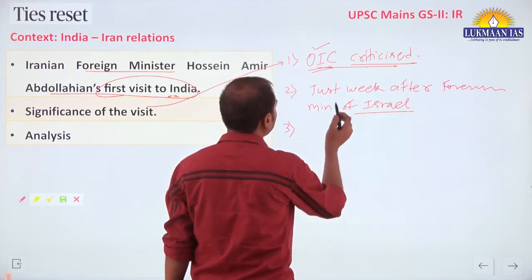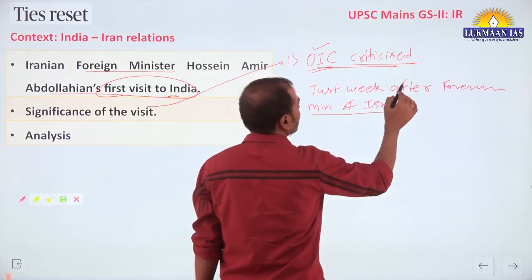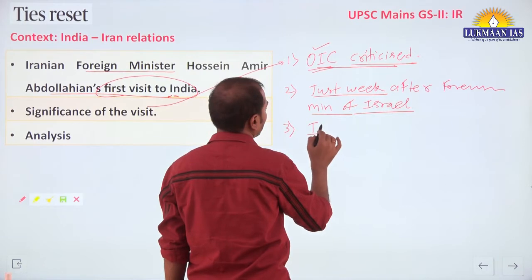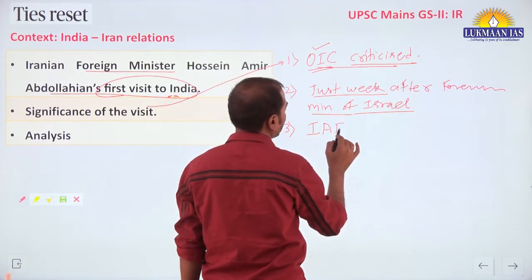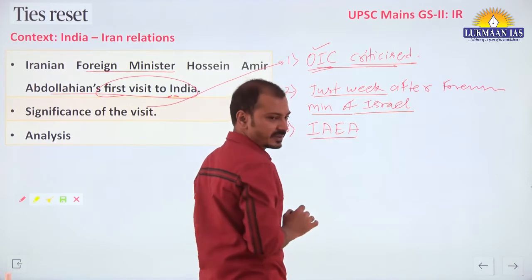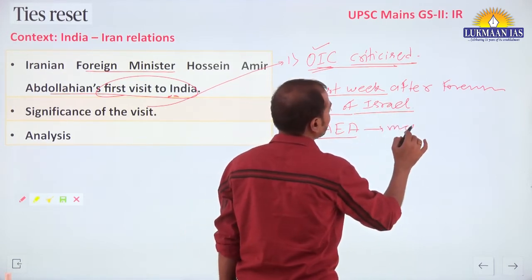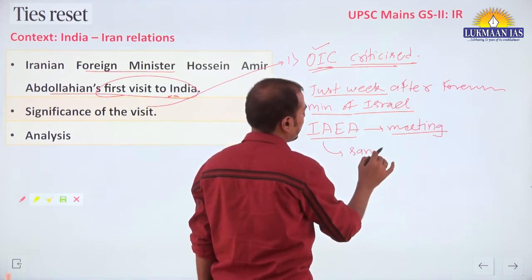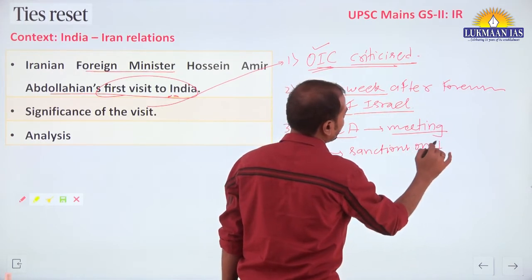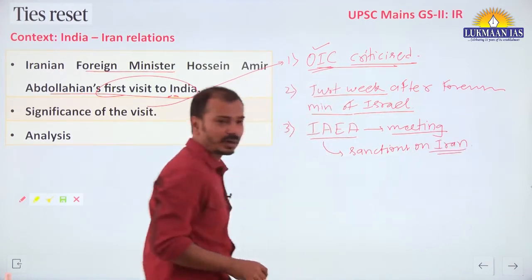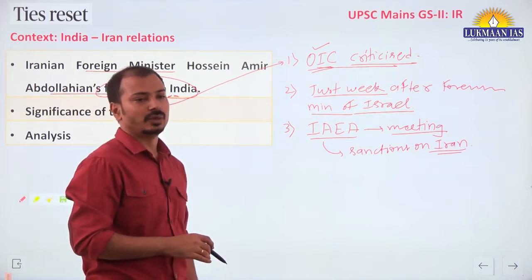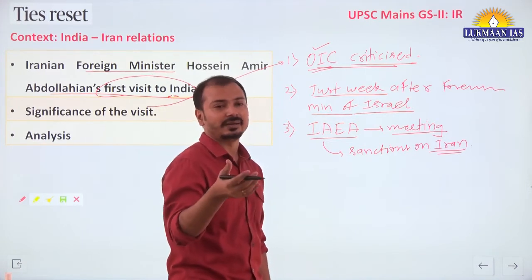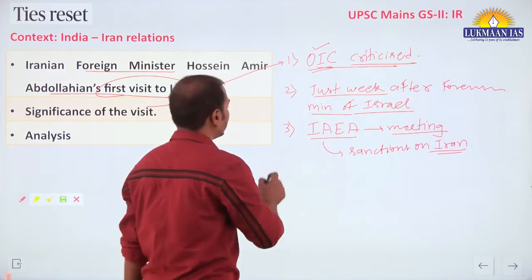Third thing you should know is that the International Atomic Energy Agency's meeting is going to happen in the near future, and it has put sanctions on Iran for its nuclear enrichment program, right? So here also Iran will seek some kind of strong support from a strong country like India. ठीक है, यहाँ पे ये चीज.